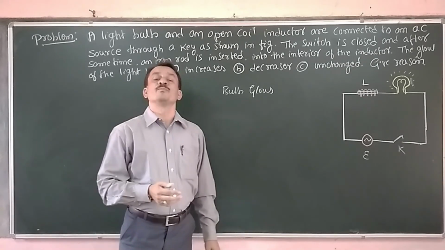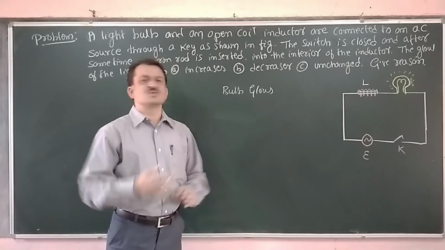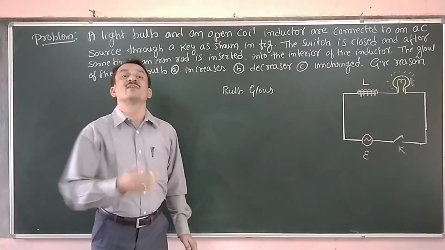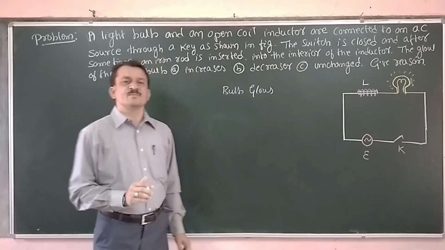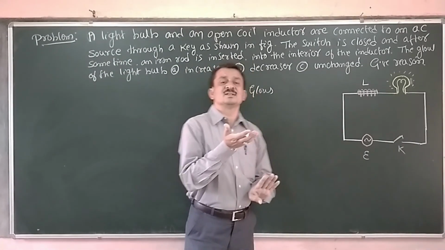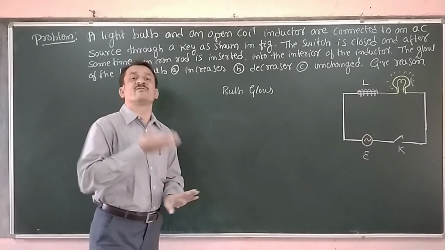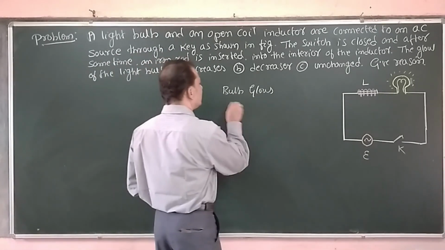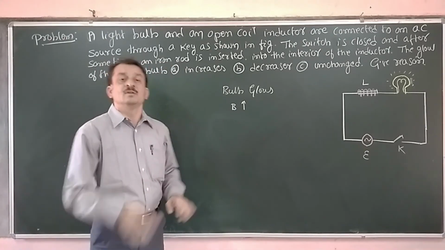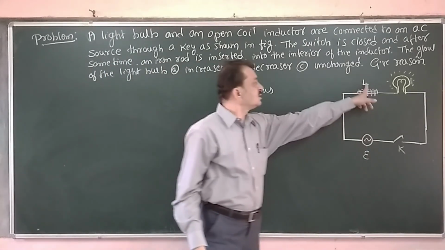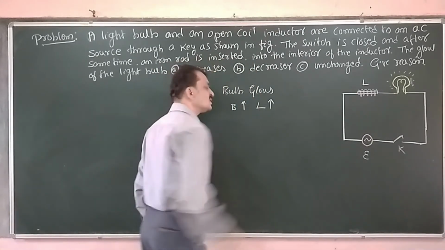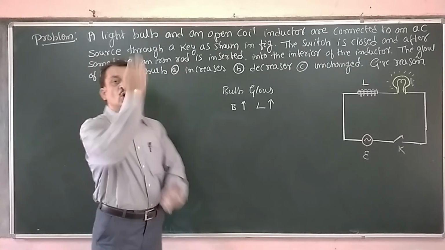Take the example of a solenoid. In the case of a solenoid, if I introduce a soft iron rod, the magnetic field inside the coil increases. This increased magnetic field further increases the inductance of the coil.